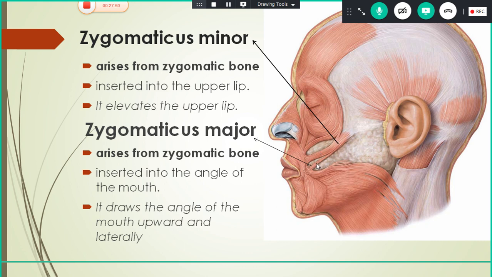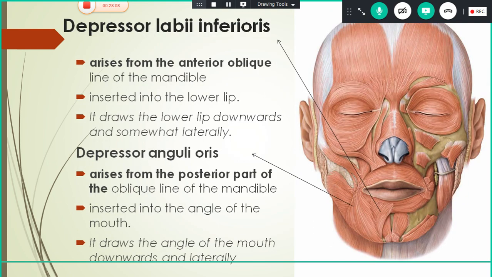So this is the minor and this is the major. So major, it draws the angle of the mouth upward and laterally. You know it is actually the fibers here interlace and it forms the modiolus here, and it even contributes to the eccentric part of the orbicularis oris. Okay. So next we will see about the depressor labii inferioris.